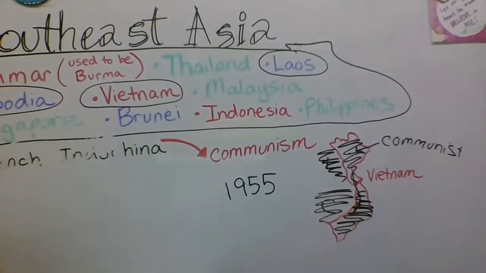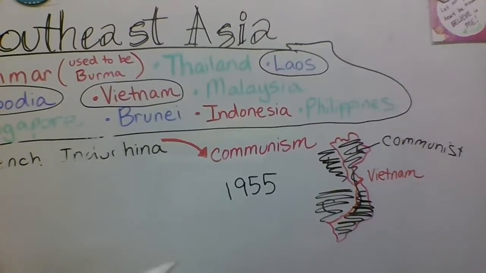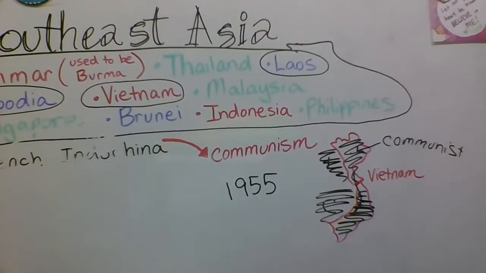And they didn't just take them over and start running them with a regular government, but it was really a reign of terror. Millions of Cambodians and people from Laos and from Vietnam were murdered, and more than 1 million Vietnamese people fled the country on these makeshift rafts and boats and barges. We call them the boat people, and a lot of them didn't even make it anywhere. They just died on the seas because they just didn't have enough. Their boats weren't safe enough to get them anywhere, or they didn't have enough supplies.